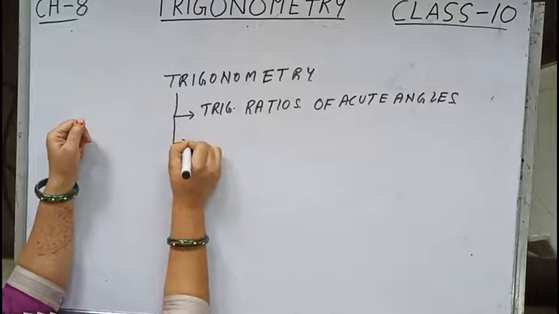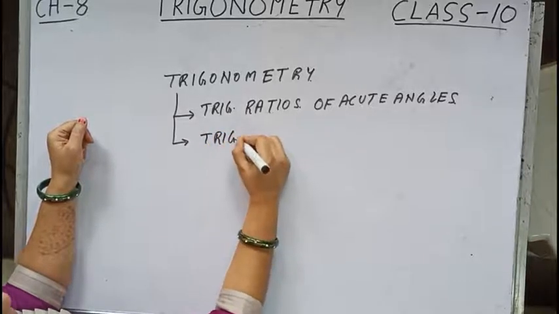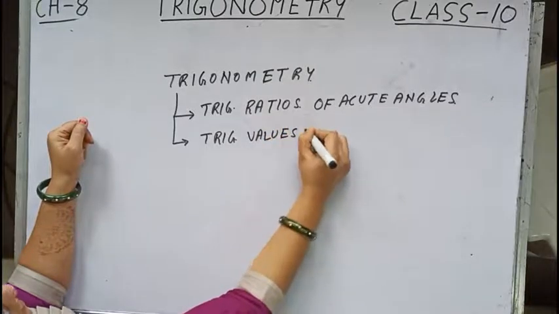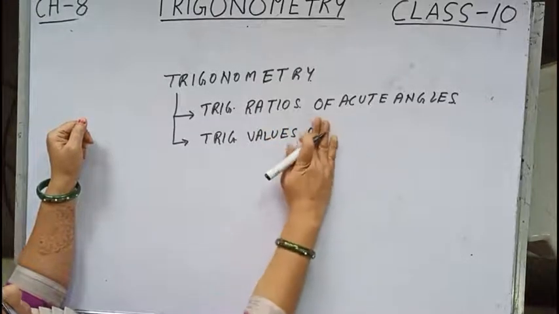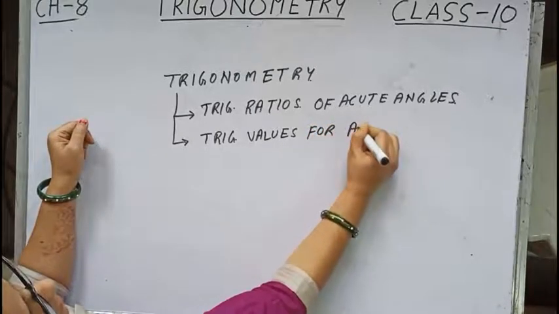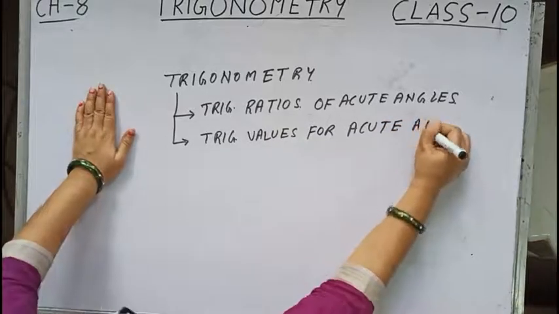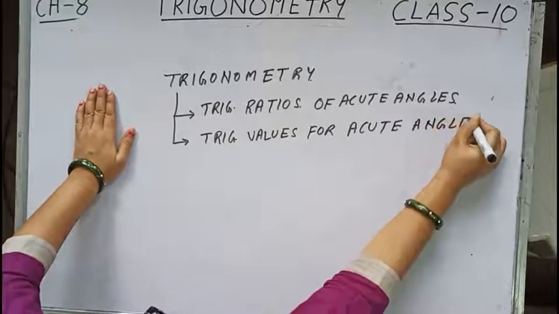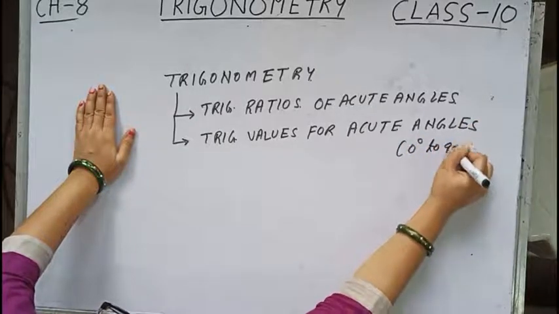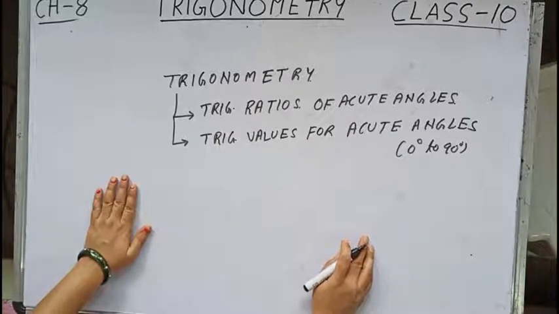Number 2, trigonometric values for acute angles, that is from 0 to 90 degree. That is what is the value at 0, 30, 45, 60, 90 and so on.